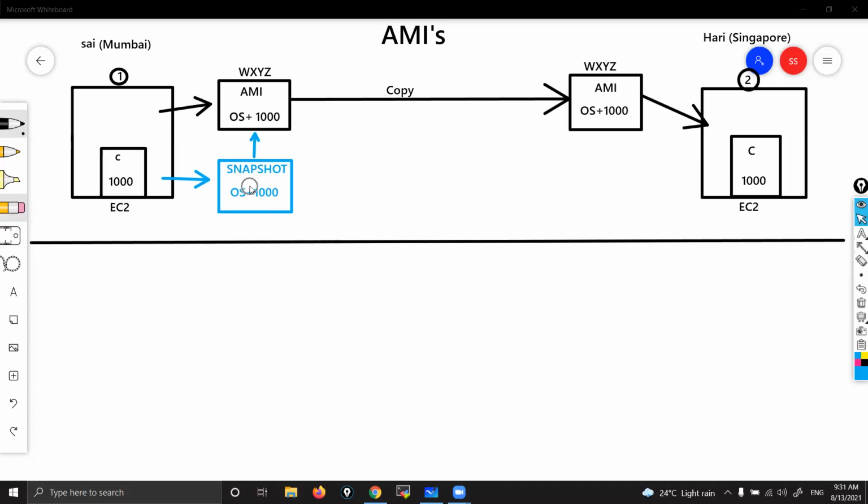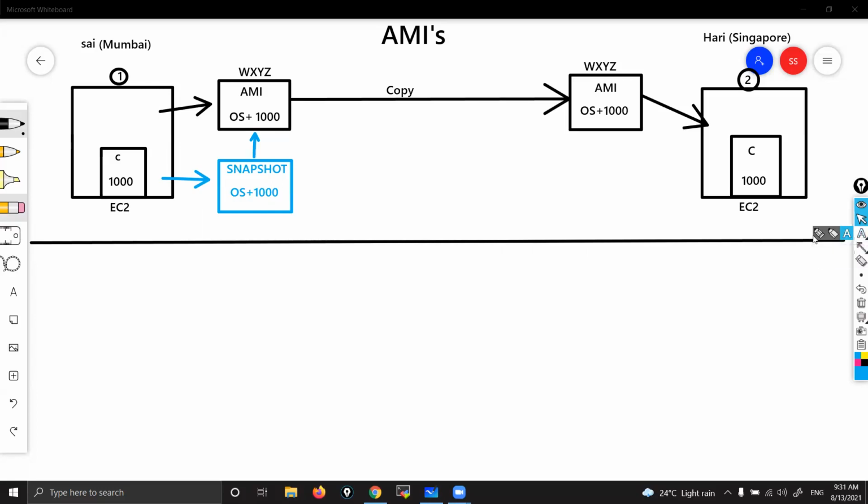That you don't know. Here also, at the front end, when I create an AMI, it will be created directly. But at the back end, AWS will automatically create one snapshot. From that snapshot, it will create one AMI. So what is a snapshot? Snapshot means a backup copy. From that snap, it will create the AMI. That actually happens at the backend.